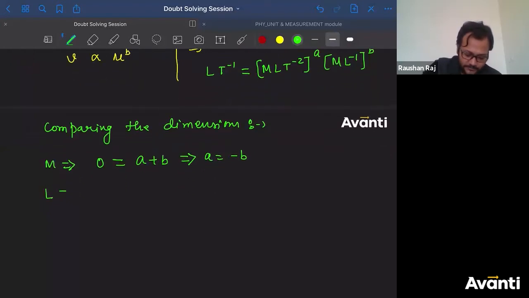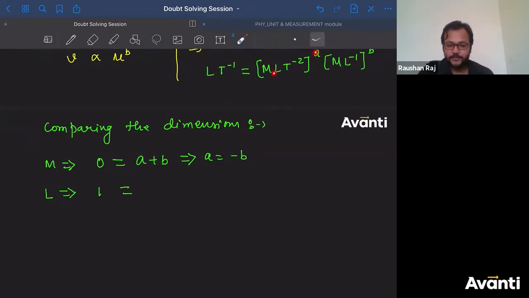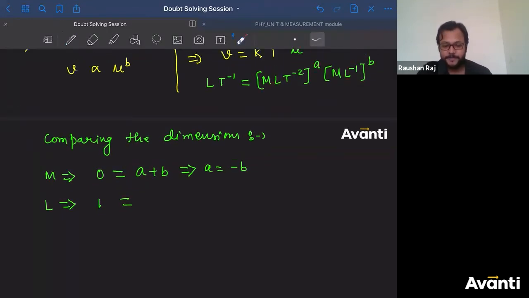Okay. Now let us compare the dimension of L. The dimension of L on the left hand side is 1, as you can see. The dimension of L on the right hand side: this is L to the power A, this is L to the power minus 1 times B. So this is L to the power A minus B. So A minus B. All right. Since A is equal to minus B, I can write this as 2A is equal to 1, and this will give us A is equal to half.